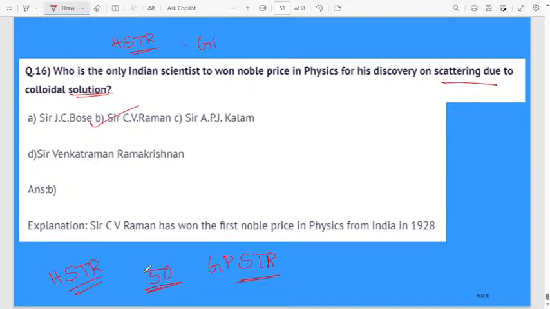He told about the teachers, and teachers means it will include HSTR, JPSTR, everything, primary, higher primary also. That's why after TET, I will start the classes for JPSTR also, HSTR also. For both the classes, I am especially giving coaching for science and maths.